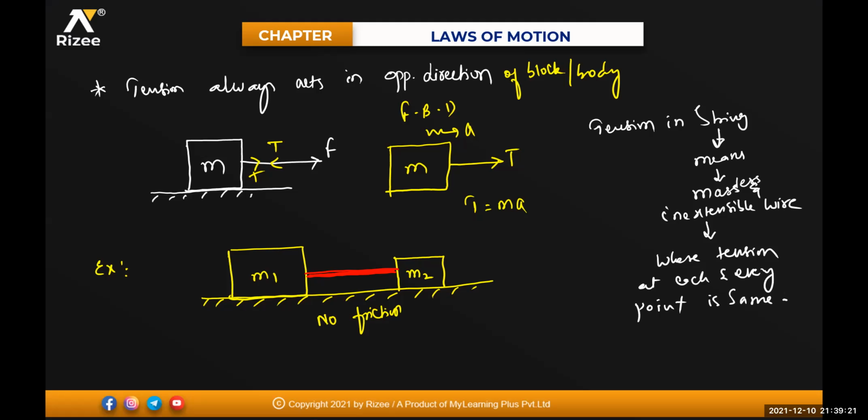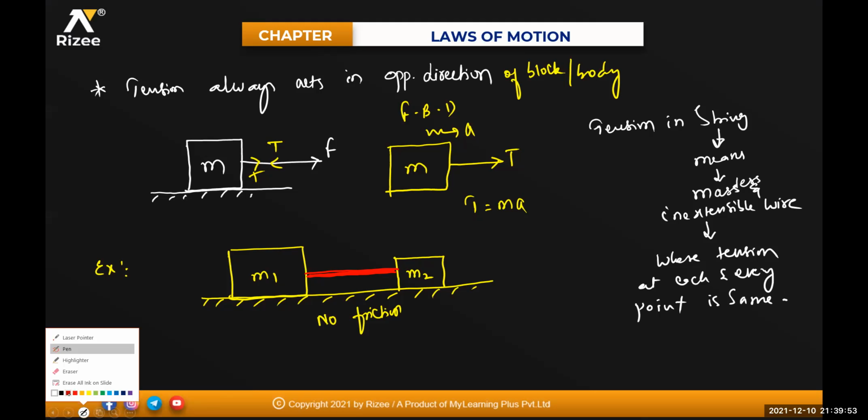So mass we consider as almost 0, like a sponge, isn't it? Jelly, mass is almost negligible. Like a bubble, mass is almost negligible. So tension in the string means what, beta? There is no mass and it is always inextensible. Right now we are talking about only those types of wires which are massless and inextensible. In the next session, we'll talk about even the wires which have mass, and how we calculate the tension at different points. That we'll discuss in further sections.